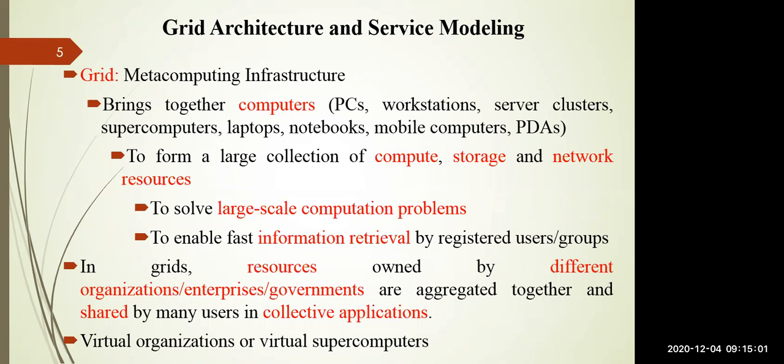They are dynamically configured; there is no static feature here. They are also not under a single local administration. They are under various organizations, so that at any point of time, if somebody leaves the system, it will not drastically impact you in the grid system.